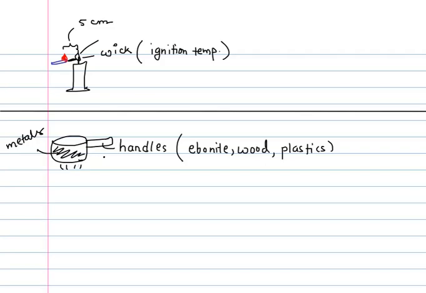So these handles are generally made up of insulators. But as I said, the cooking vessels themselves are made up of good quality substances or metals which are good conductors of heat, because that leads to better heat absorption and thus better cooking.